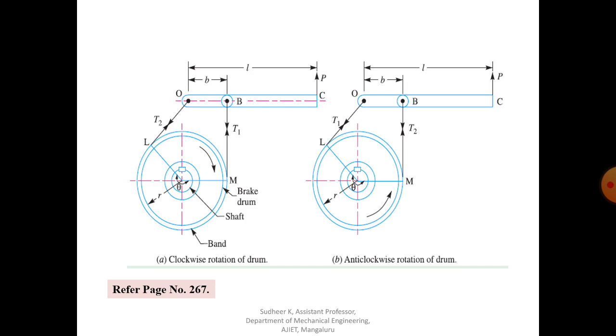This is nothing but a pivot point. The O is nothing but pivot point. And see here, this is nothing but a shaft. This is nothing but brake drum. This is called band. So that's why it is called band brake.